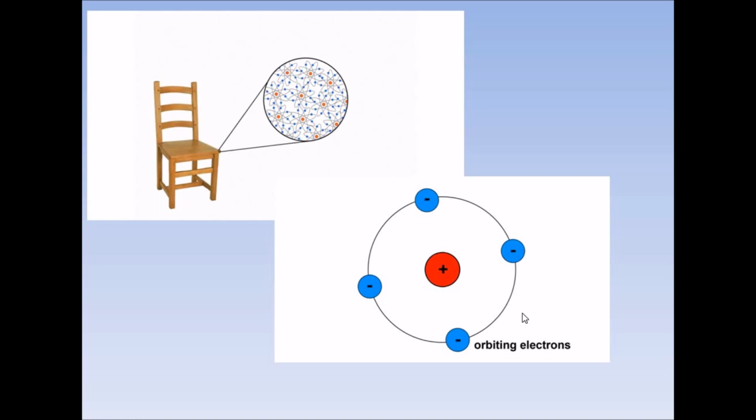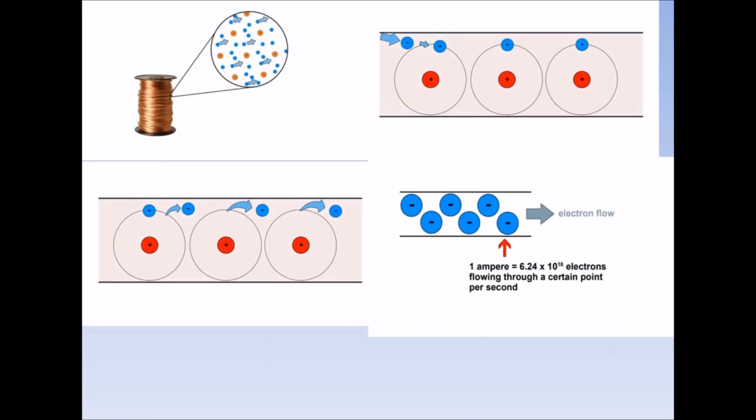Different materials have different arrangements of these atoms, and on the basis of these arrangements materials are categorized, like insulator, in which electrons are tightly bound to the nucleus and can't move from one atom to another atom. But a conductor such as this copper wire has many electrons which are movable, and these movable electrons are the real cause of current. If we come to the definition of the current, the number of electrons passing a certain point per second is called current.